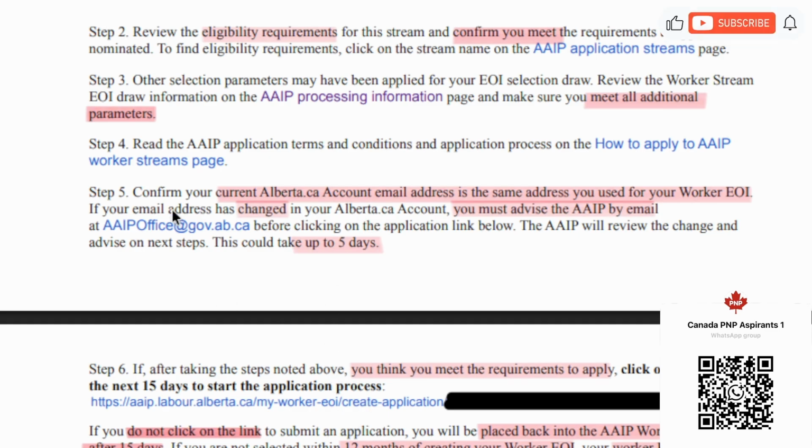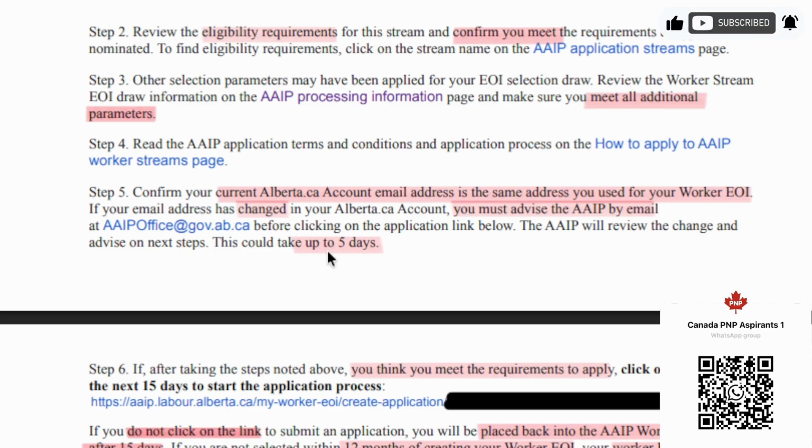Step 5. Make sure that the alberta.ca account that you will use to create your application uses the same email address as your expression of interest. If for any reason the email address has changed, you must first write to the AAIP office, and once they confirm that your change has been registered, you can make the next step. This can take up to 5 days. So make sure that you use the same email address. If for some reason this email address is wrong or needs to be updated, expect 5 more days for AAIP to make that change.